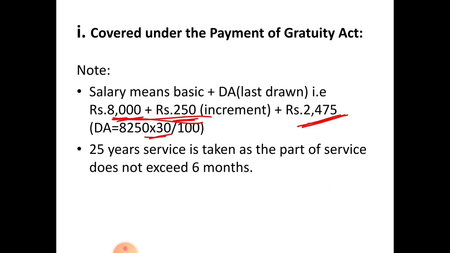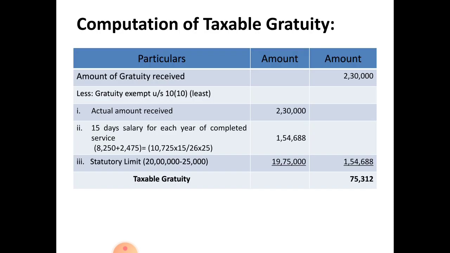That is 8,250 plus 2,475. Next, see, 25 years of service is taken as the completed service because the fraction does not exceed 6 months. That is exactly 6 months. It does not exceed 6 months. That is why you have to ignore that months, that is the fraction of the year.